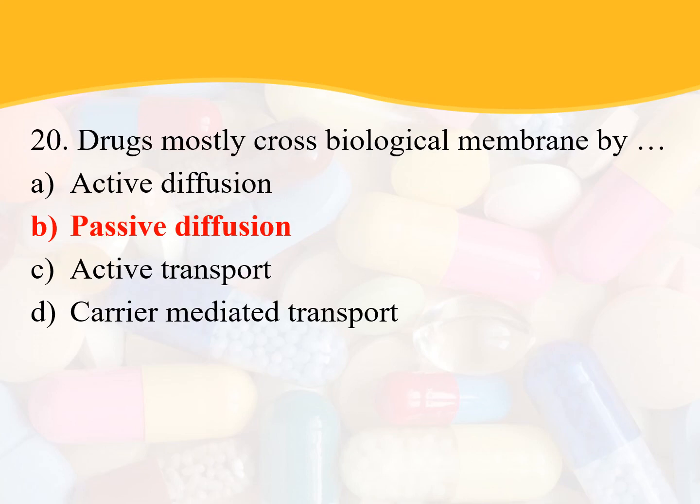The next question is, drugs mostly cross biological membrane by dash mechanism. We all know that 95% of the drugs mostly cross cell membrane by passive diffusion. So the option is B, passive diffusion.